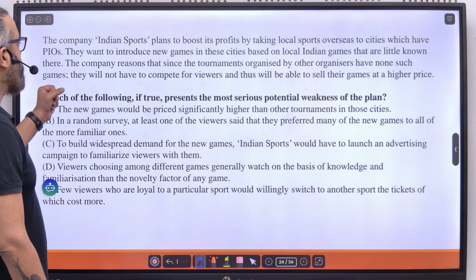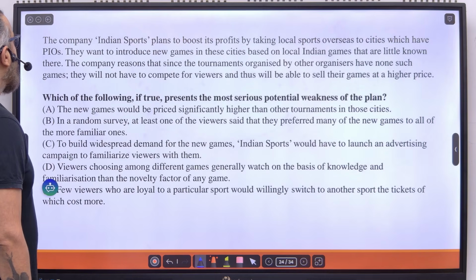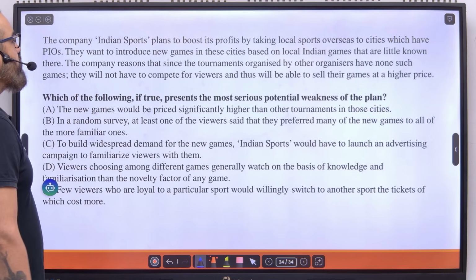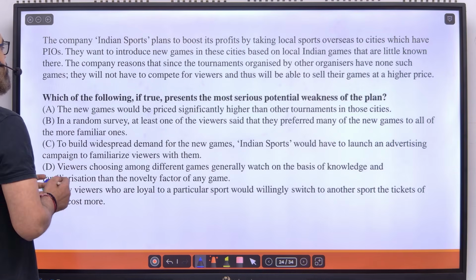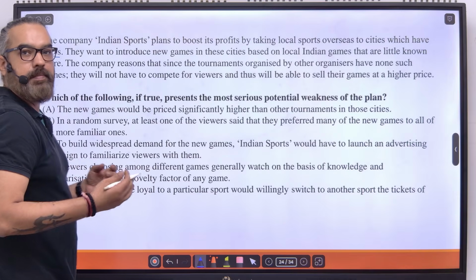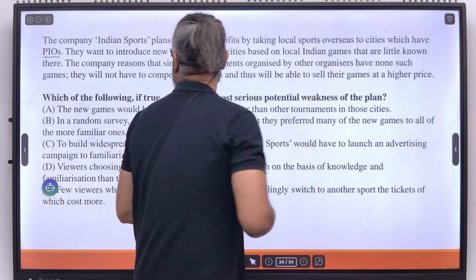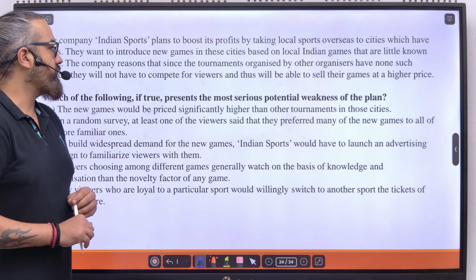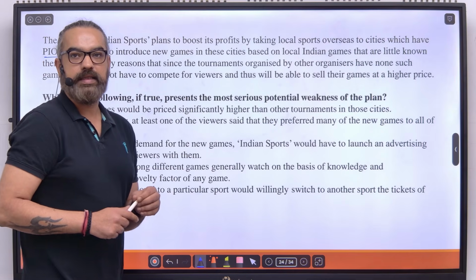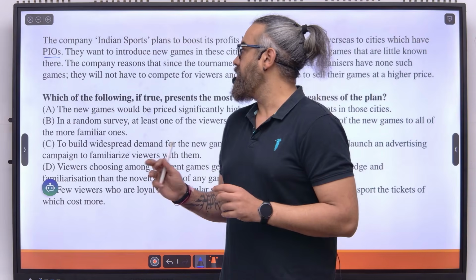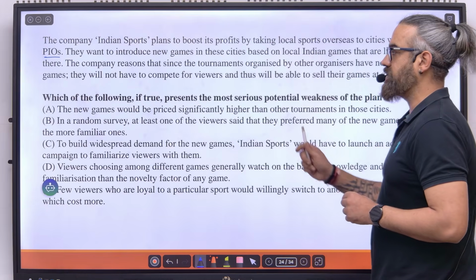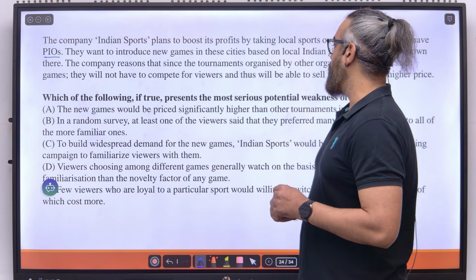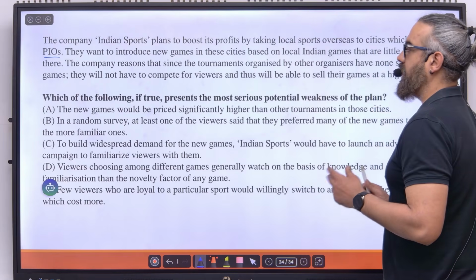Okay, let's take a look at this here. The company Indian Sports plans to boost its profits by taking local sports overseas to cities which have PIOs. PIOs is person of Indian origin. Okay. They want to introduce new games in these cities based on local Indian games that are little known there. The company reasons that since the tournaments organized by other organizers have none such games, they will have to compete for viewers and thus will be able to sell their games at a higher price.